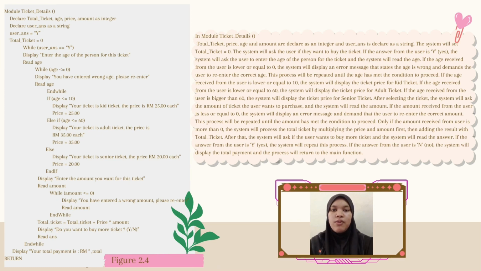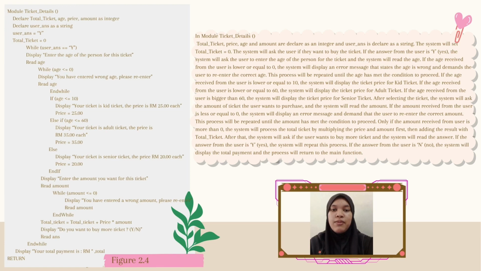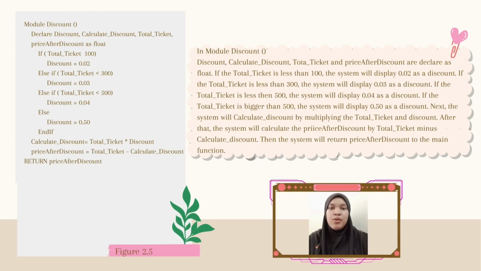Only if the amount received from the user is more than 0, the system will process the total ticket by multiplying the price and amount first, then adding the result with total ticket. After that, the system will ask if the user wants to buy more ticket, and the system will read the answer. If the answer from the user is Y, the system will repeat this process. If the answer from the user is N, the system will display the total payment and the process will return to the main function. Lastly is modular discount.